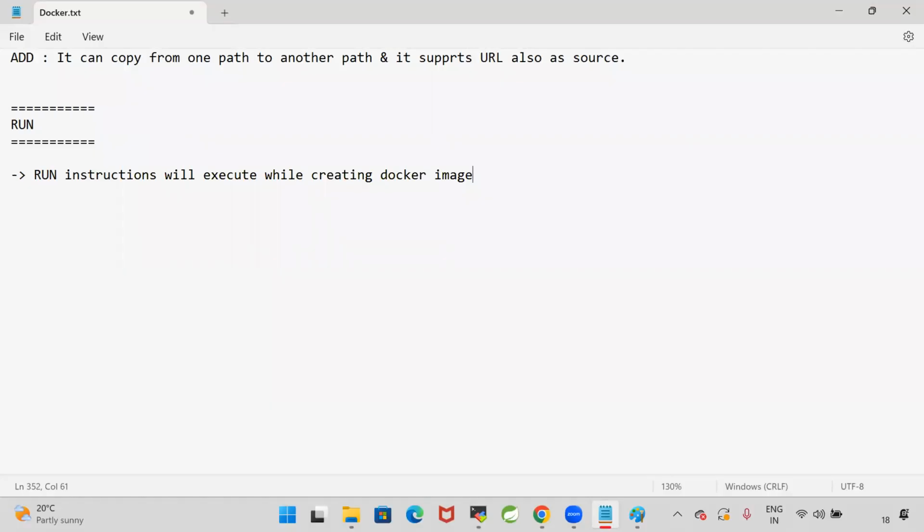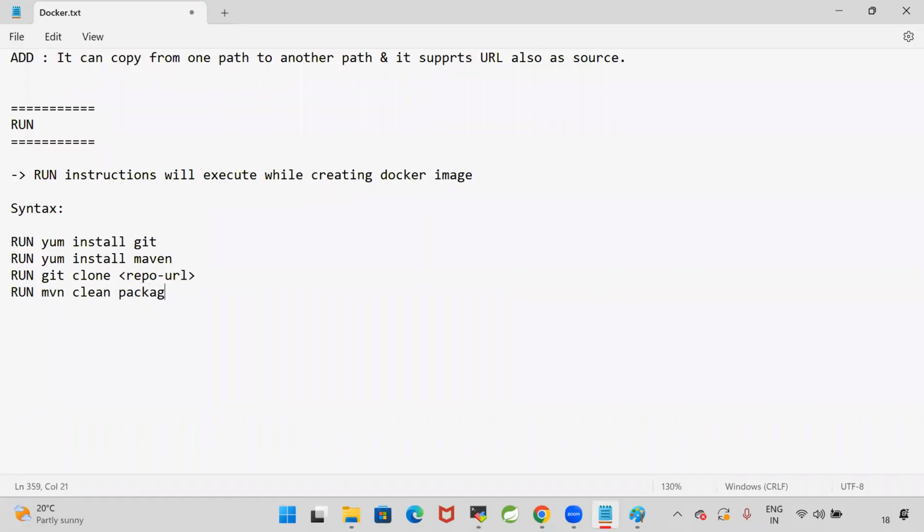Using run, we can give instructions to Docker to install some software. Run instructions will execute while creating the Docker image. For example, the syntax is: run yum install git, and run yum install maven. Run git clone repo URL. Run mvn clean package.